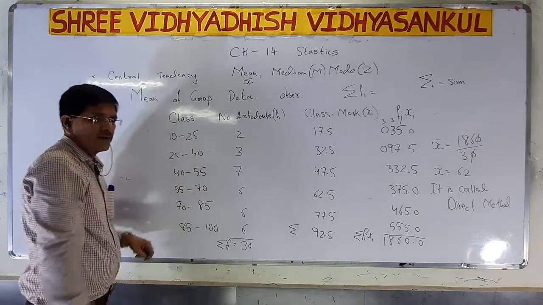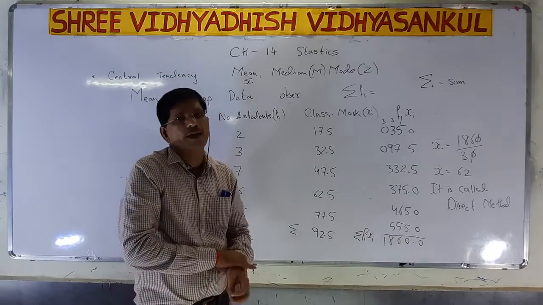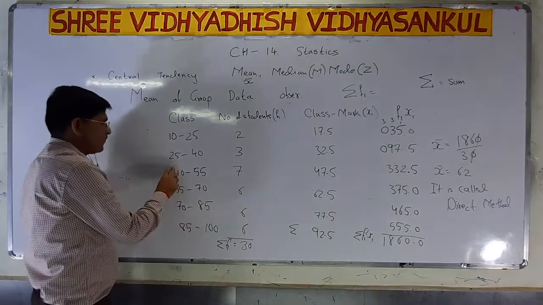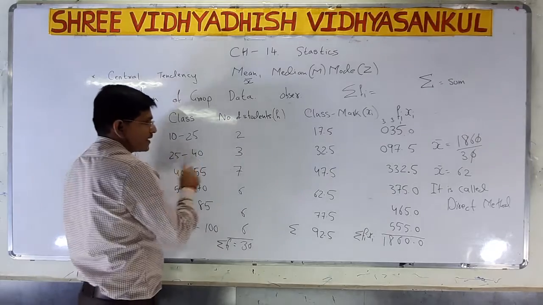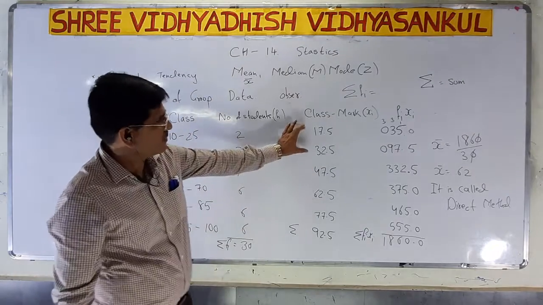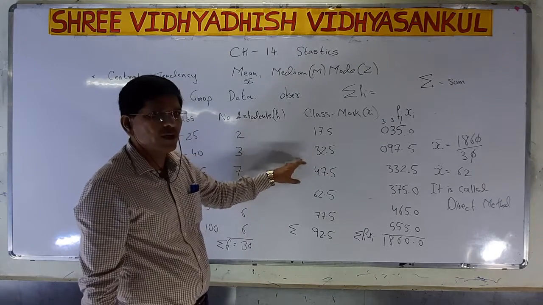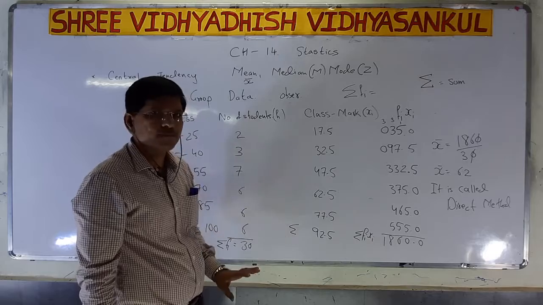How can we find xi? 10 plus 25 divided by 2, that is 17.5. Again 25 plus 40, that is 65, 65 divided by 2, that is 32.5. Now what is the difference between these? So we can take a difference of 15. So we have to add 15, 15, 15.